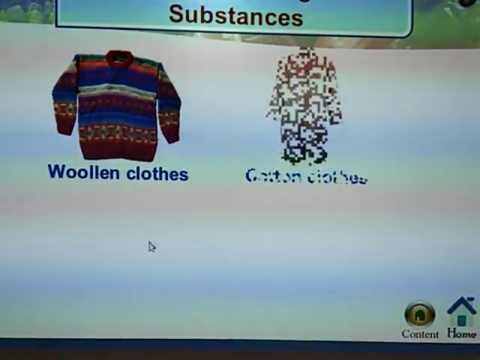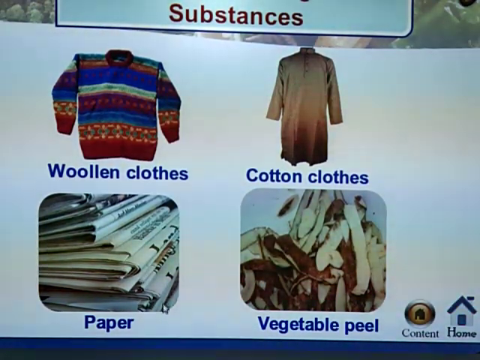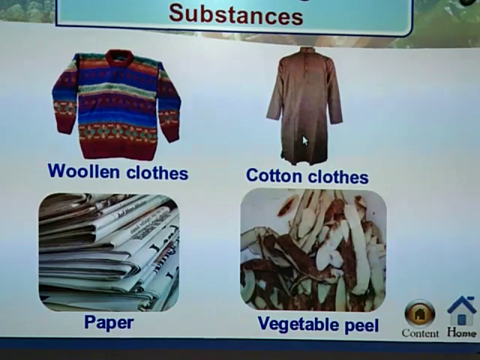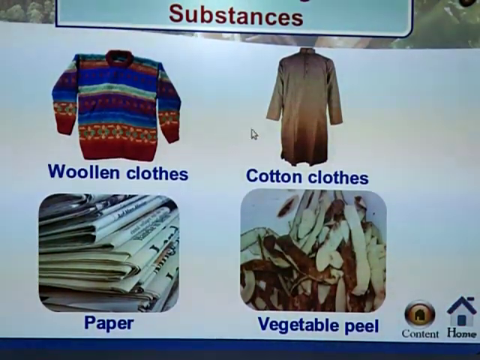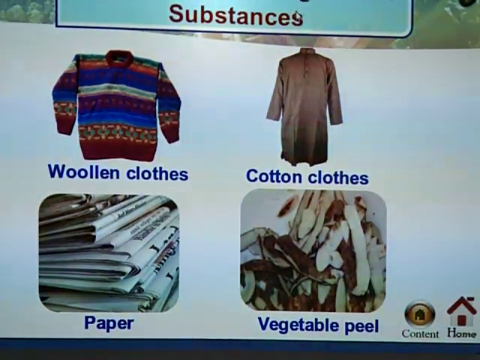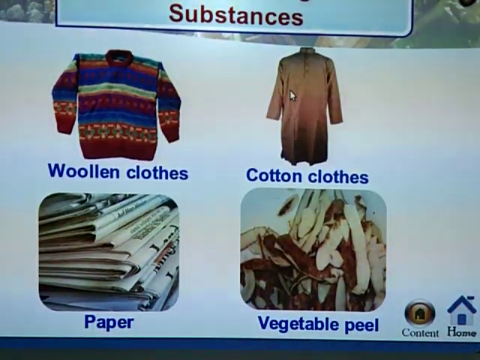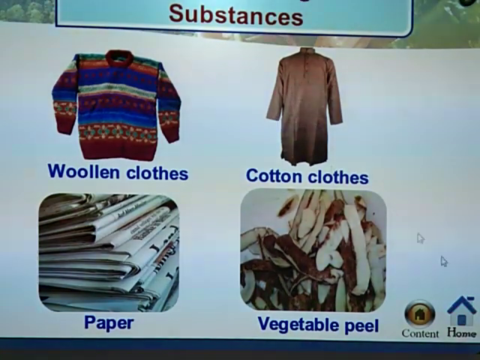Examples of biodegradable substances are woolen cloths, cotton cloths, vegetable peel and papers. These are all examples of biodegradable substances. Why? Because these are made from animal or plant sources. Cloths made from plant or animal sources, woolen cloths and papers, are examples of biodegradable substances, which can be decomposed by the action of bacteria.